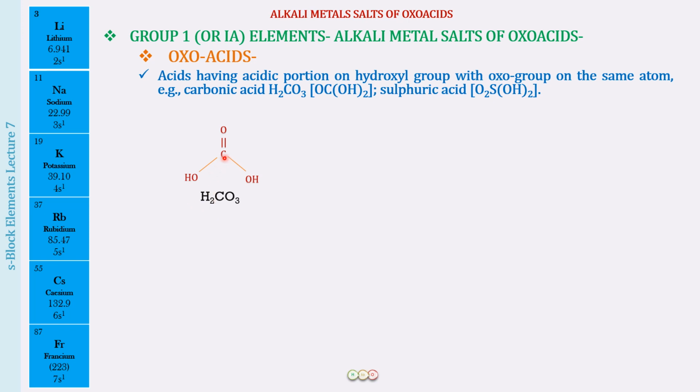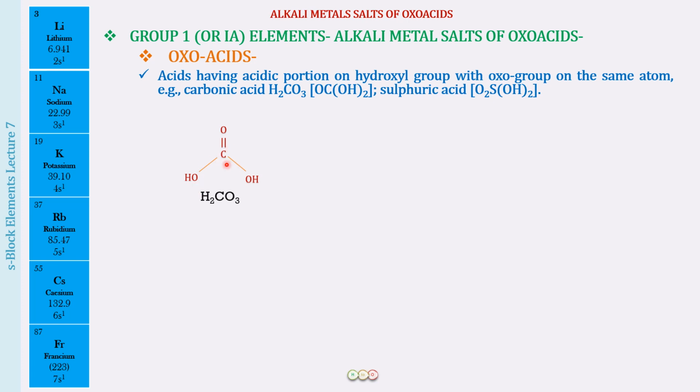To this carbon we want a group, that is the OH group, that has to be attached, and this OH group should be such that it has an acidic portion. What this means is that this hydrogen from the OH group can be released as H positive into the solution, and therefore they are called acids.